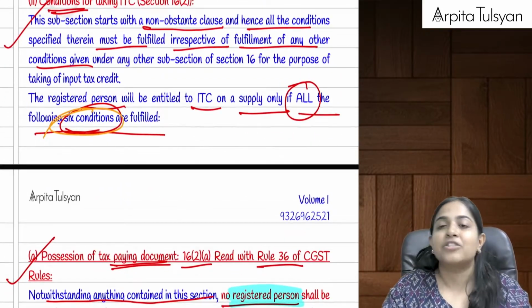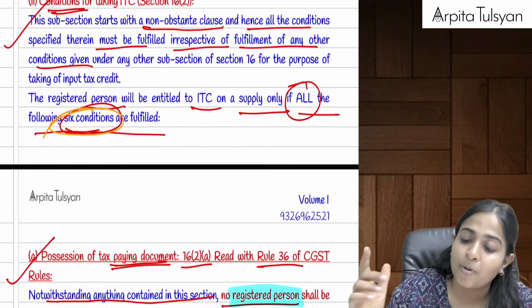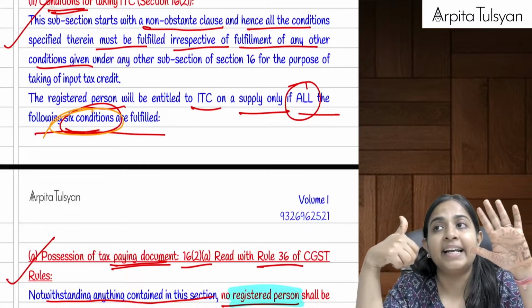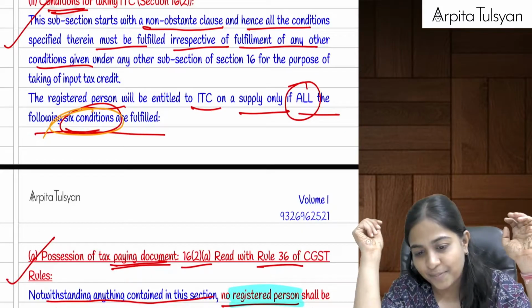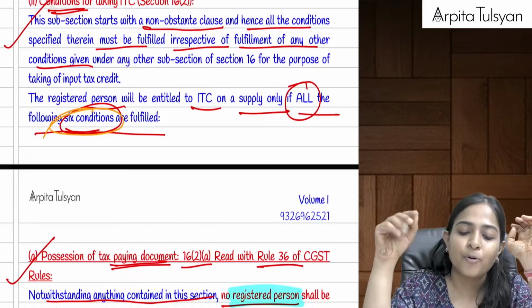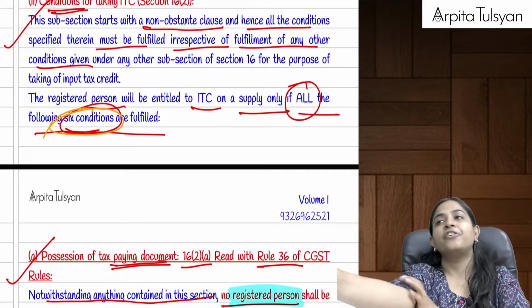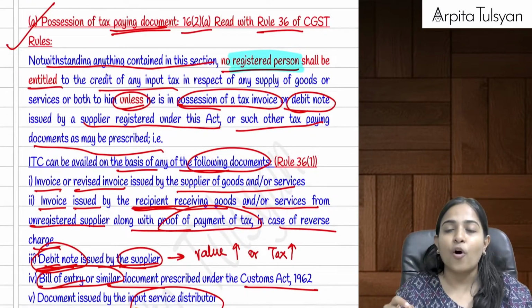Now going on to section 16 subsection 2. It was talking about conditions for taking ITC, in which we had studied that there are 6 conditions, and all those 6 conditions must be fulfilled. When we are doing this, even the provisions of rule number 36 of the CGST rules get covered. The first condition out of the 6 was possession of a tax paying document.